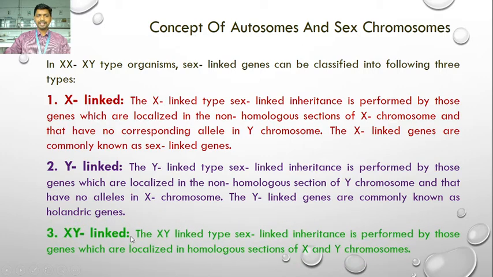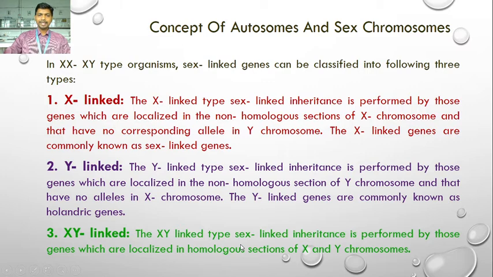The third type is the XY-linked genes. XY-linked sex-linked inheritance is performed by those genes which are localized in the homologous section of the X and Y chromosomes.